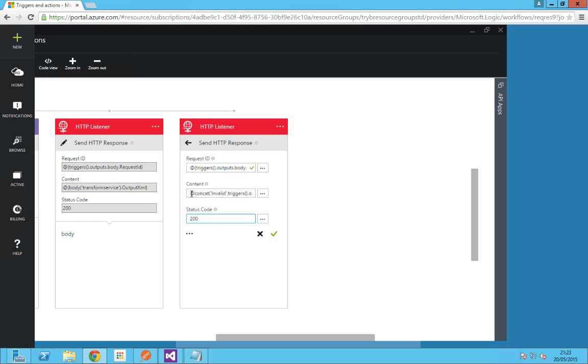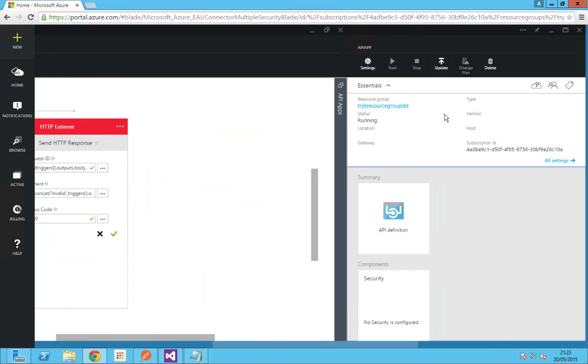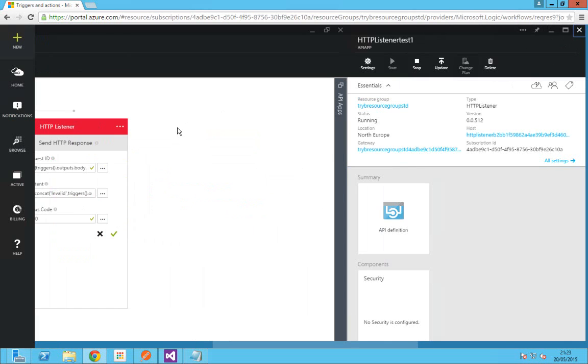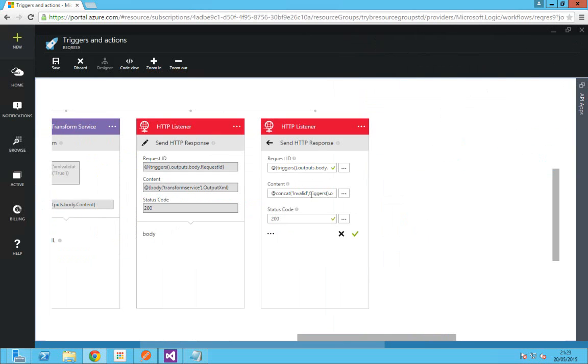As you can see, in this expression I've used two methods. One is concat, the other one is trigger. Trigger is also a function. When you see the function syntaxes, they always start with the @ sign. You don't need to worry about it; when you start actually creating expressions, you'll get into the behavior of giving @ to every function. For an expression, you only need to give @ for the first function, not the subsequent ones. So if you are going to use multiple methods within an expression, only the first one should have the @ sign, not the others. Just a tip.